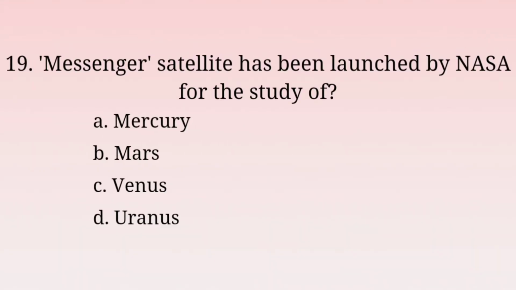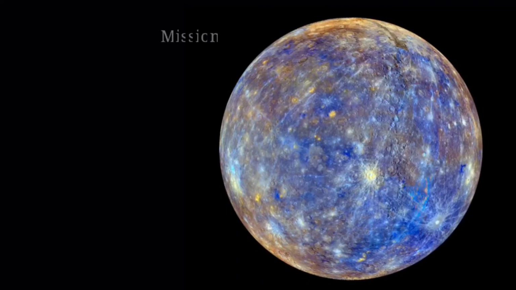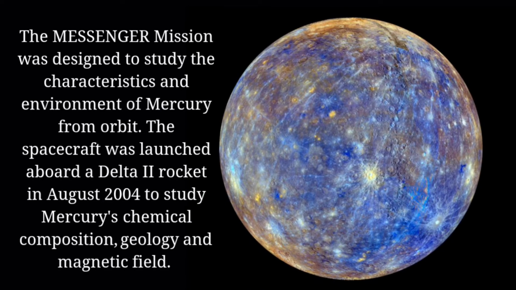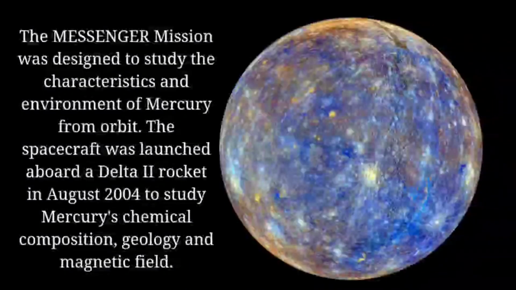Next question. Messenger satellite has been launched by NASA for the study of which planet? Options A. Mercury, B. Mars, C. Venus, and D. Uranus. So the answer for this question is A. Mercury. Messenger has been launched for the study of Mercury. The Messenger mission was designed to study the characteristics and environment of Mercury from orbit.